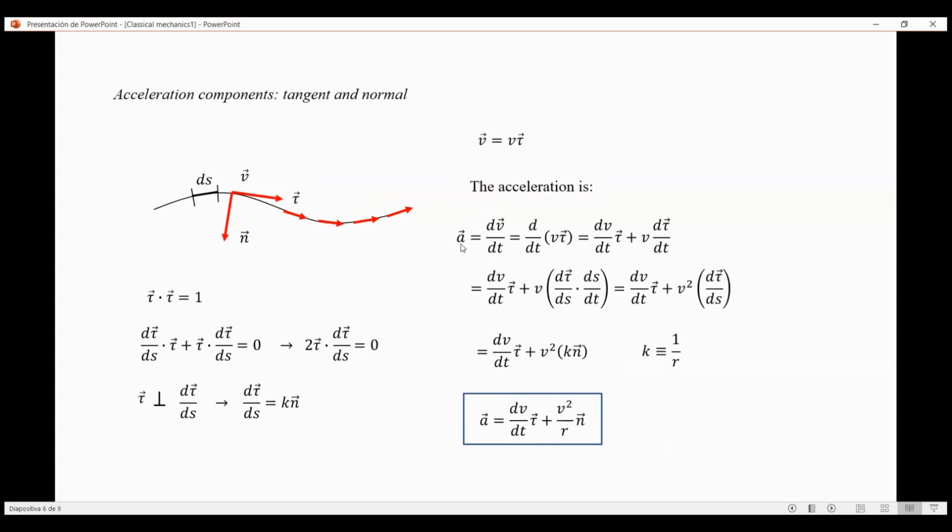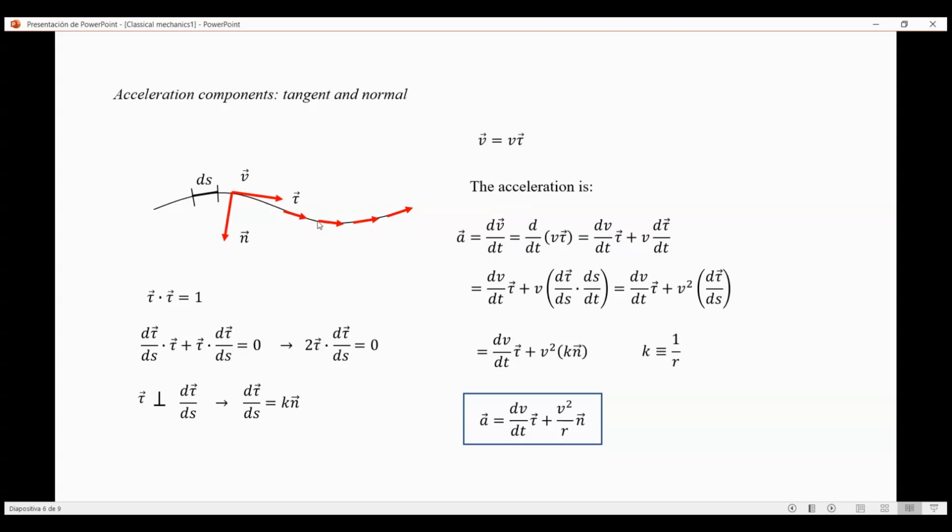Okay, if we want to compute the acceleration, we have to take the derivative of the velocity with time. And the velocity is v tau. If we apply the chain rule here, we have the derivative of the speed with time, times tau, plus the speed times the derivative of the tangent vector with time. And the tangent vector varies along the curve.